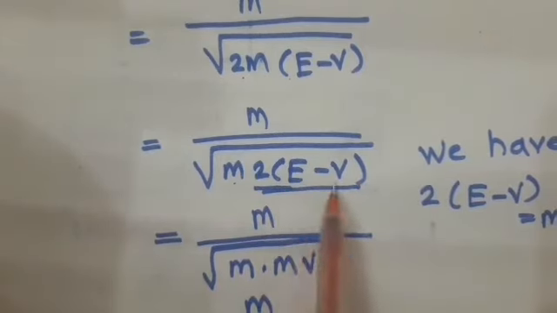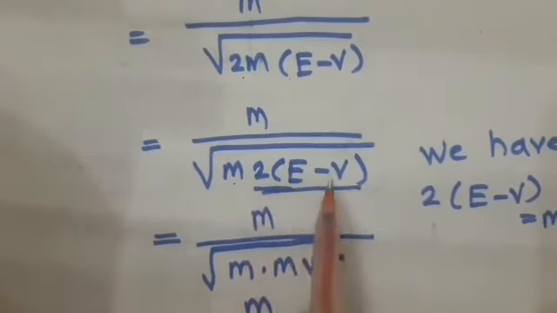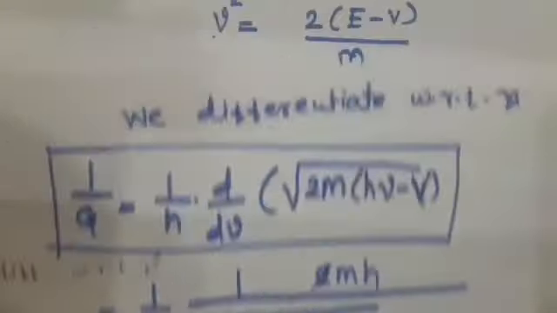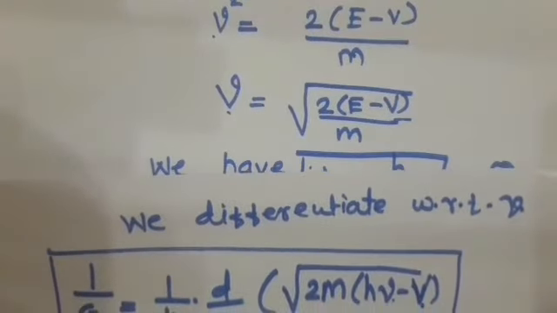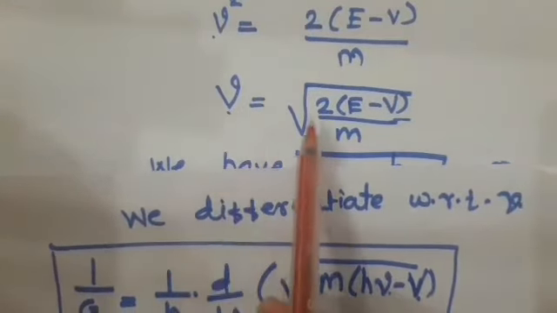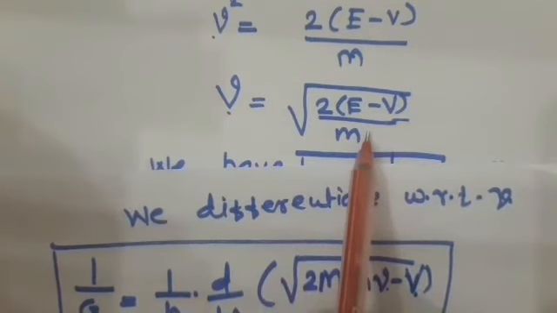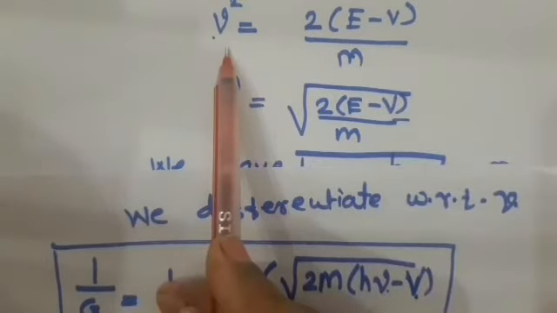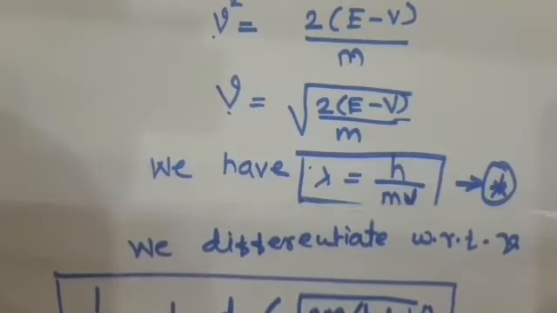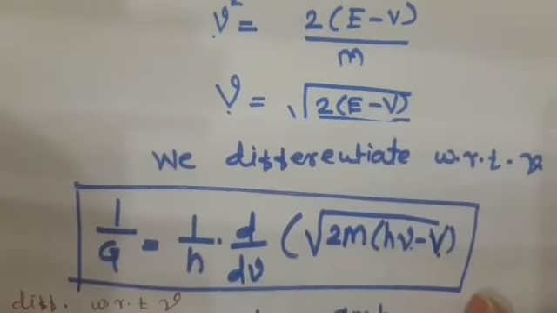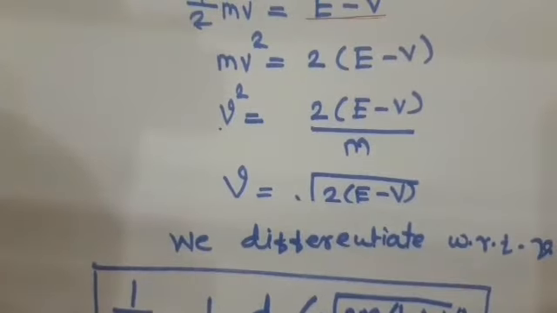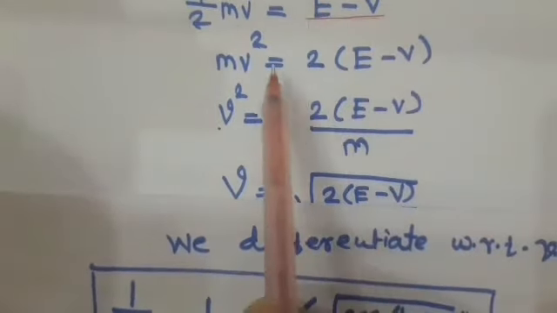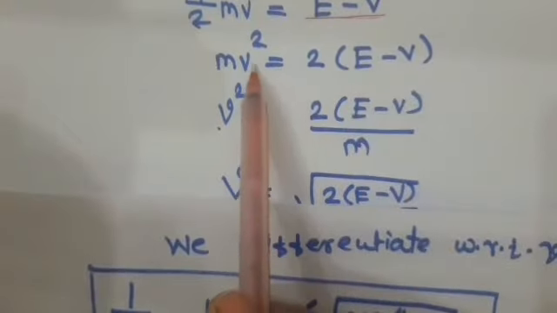Okay, so students, what is the value of 2 into E minus V? You know that from the last step, 2 into E minus V is equal to v square, so 2m into E minus V is equal to mv square.